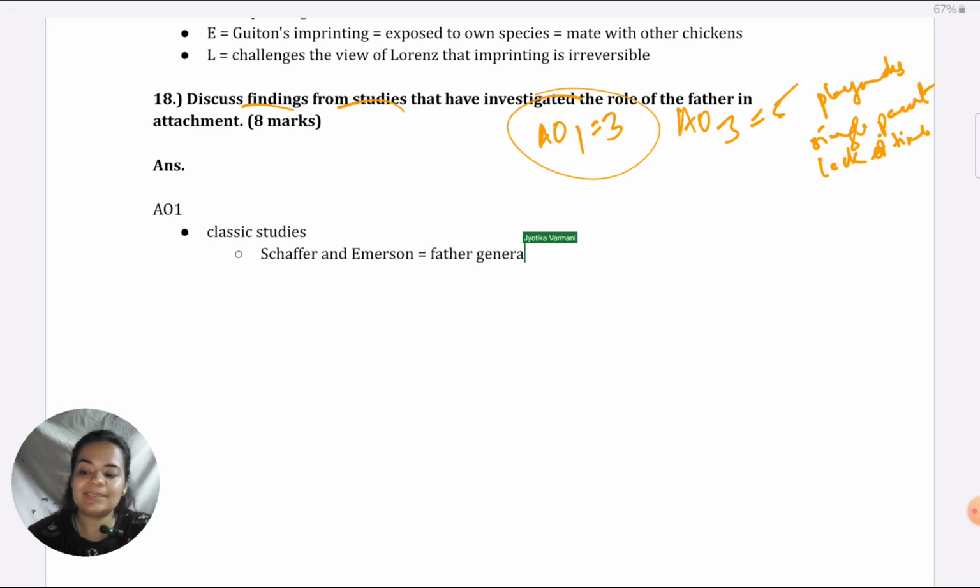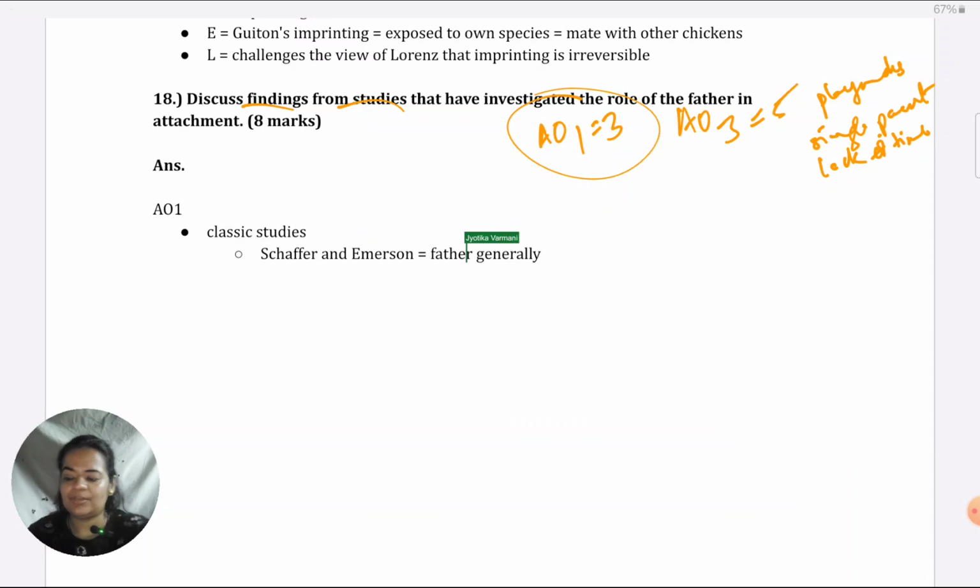I hope you can see that despite knowing thoroughly Schaffer and Emerson's procedure, I'm not giving that. Of course, all of us know it because it's a case study, because they've asked for findings. When we want to score in the top mark band, the number one requirement is being focused on the question, being relevant to the question. So when they ask me for findings, I give only findings.